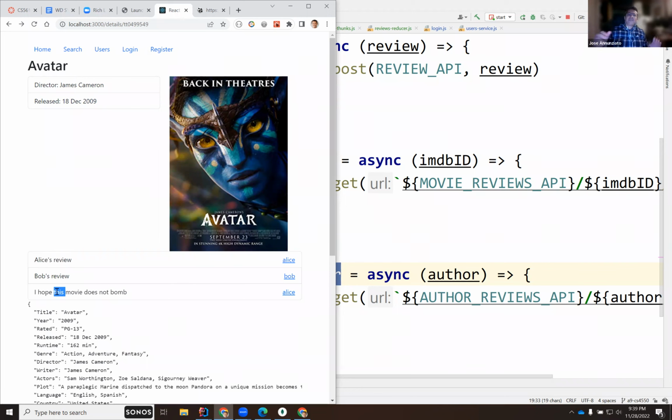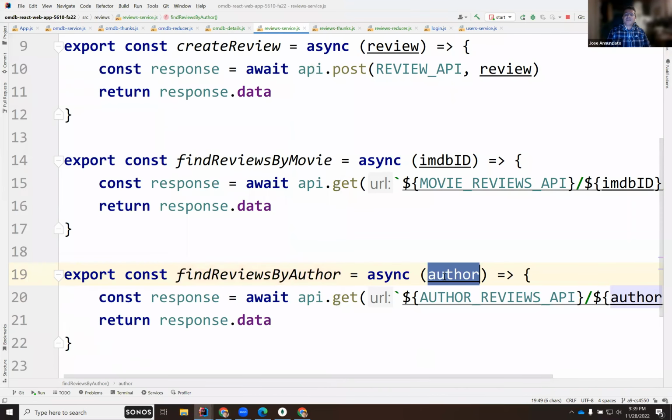Make sense? So each one would use different IDs for the author. If I am on my profile, I would use my author ID. If I navigate to somebody else's profile, it would be that person's profile ID that I would use to retrieve the reviews for that person. Make sense? All right, and that's what we're gonna chat about on Wednesday. Okay. All right, any questions?